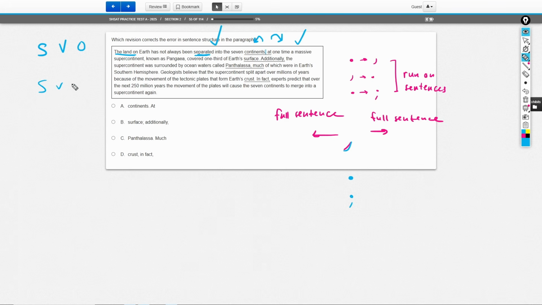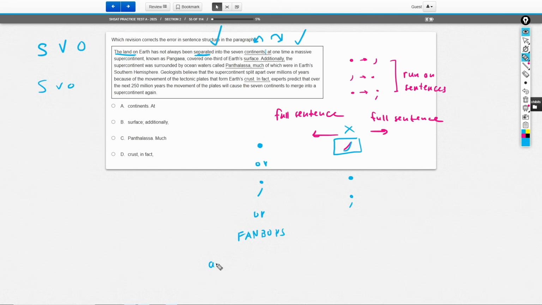If you want to do subject, verb, object, then we know that the subject here is a massive supercontinent, Pangaea. The verb, the action it's doing, is covering something, and the object, the thing that's receiving the action or the thing that's being covered, is 1/3 of the Earth's surface. So this has a subject, a verb, and an object, and it's a complete sentence. The issue here is that I have a full sentence, another full sentence, and they're separated by a comma. This is never legal. Grammatically speaking, this must be changed into a period, or it must be changed into a semicolon, or you need to use fanboys.